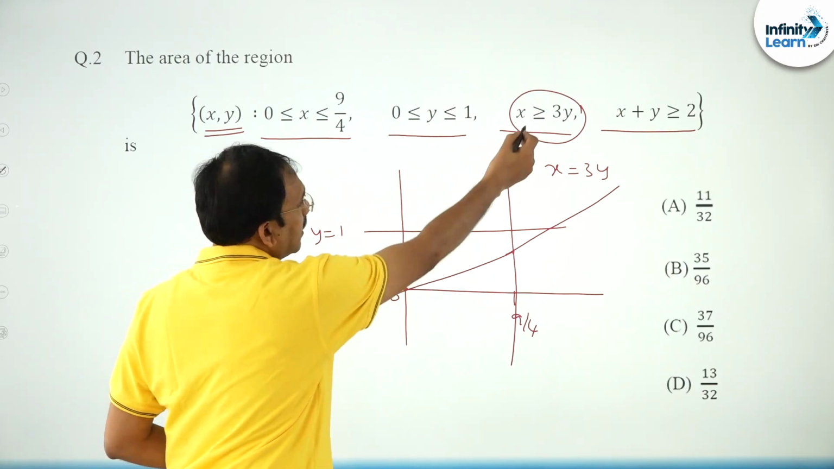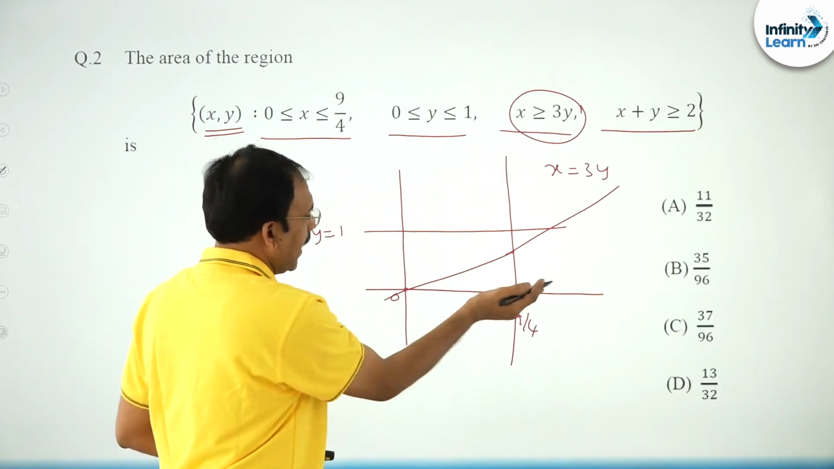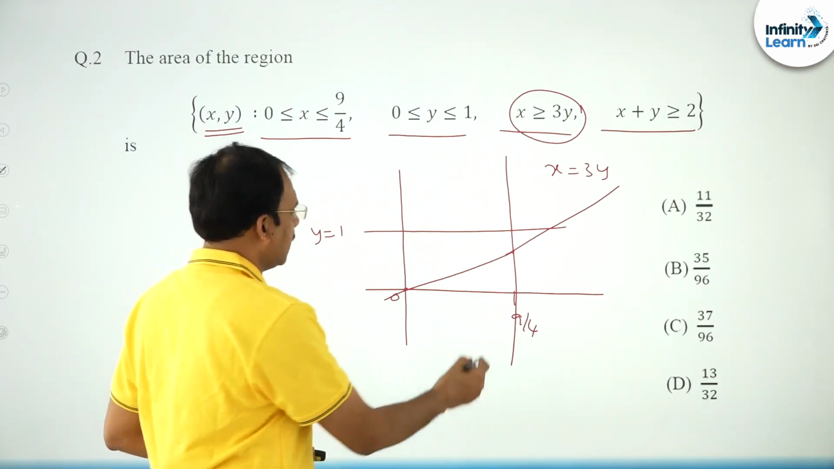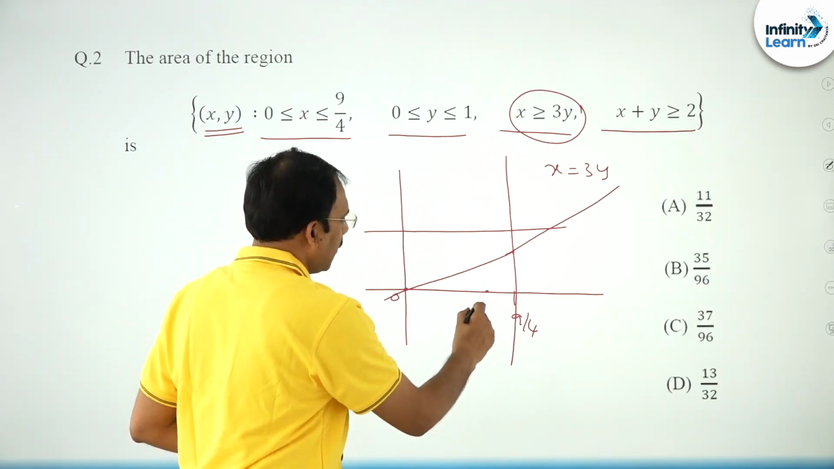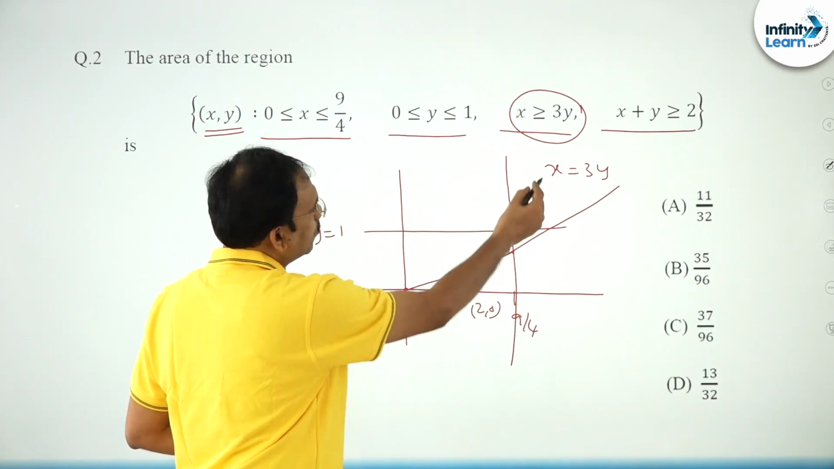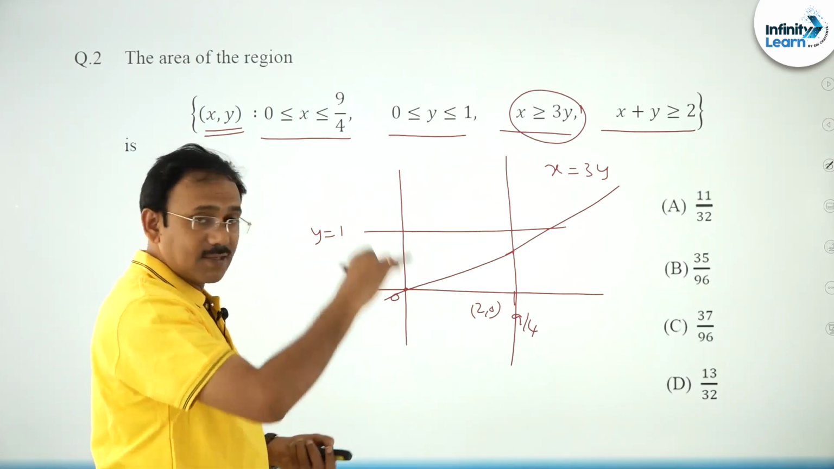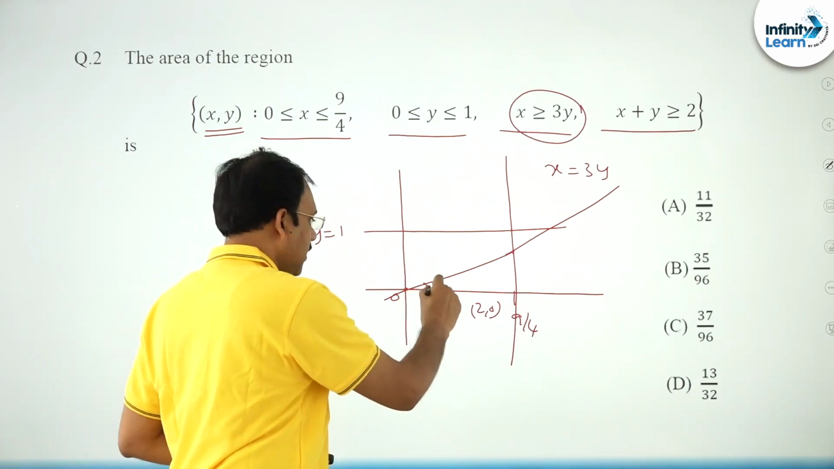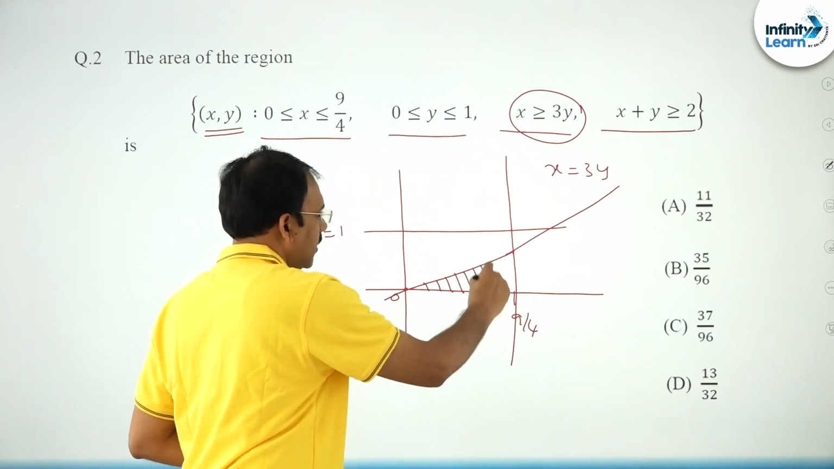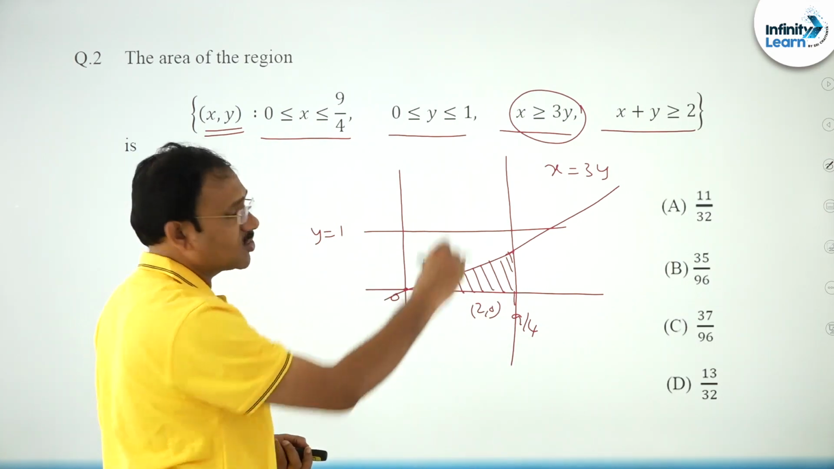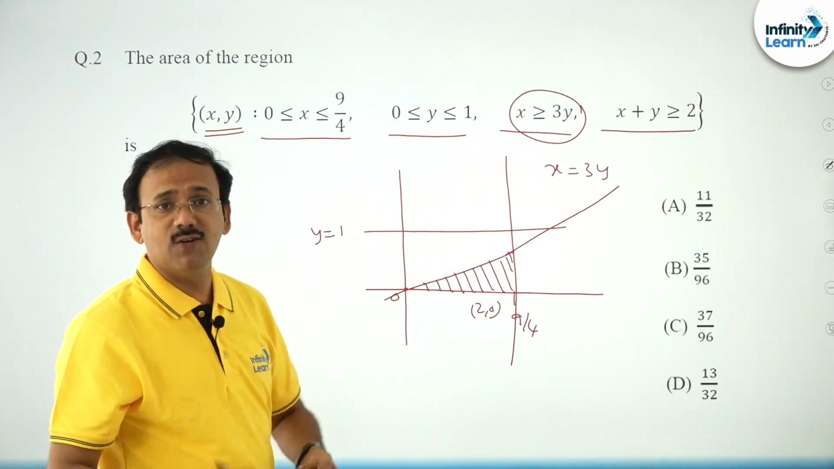Now the region represented by this can be either above or below. So what should be taken? You take a testing point, say (2, 0). You just substitute (2, 0) in this: 2 is greater than or equal to 0, correct. That means I have to take the region which is below this line. This is the region. The next constraint is also there: x plus y is greater than or equal to 2.